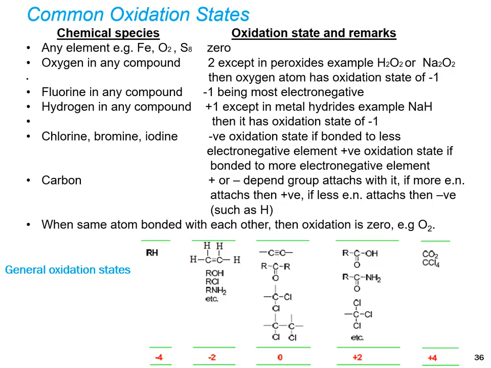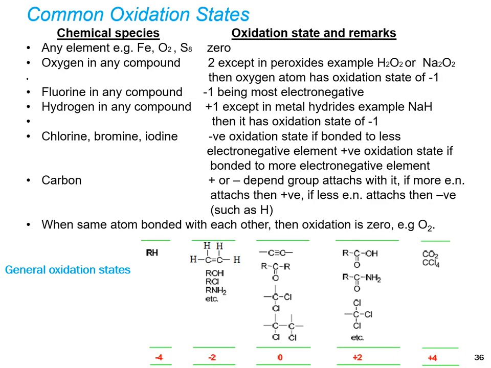Fluorine must always bear a negative charge. Hydrogen in any compound is +1 except in metal hydrides. When hydrogen is attached to carbon, its oxidation state is always +1. But when it is attached to a more electropositive atom, its oxidation state is -1, not +1.